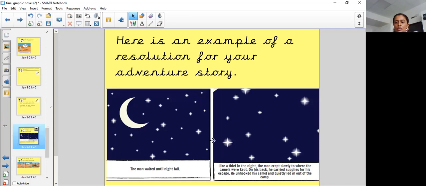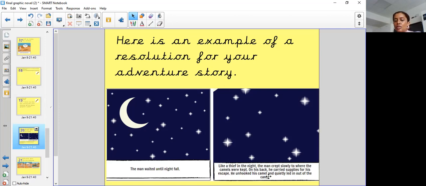This is the resolution. So it's got a picture, and here we've used some of our devices, like a thief in the night, a simile, like a thief in the night. Instead of the man slowly crept, there's the use of an adverb here. So the man crept slowly to where the camels were kept. On his back, comma, he carried supplies for his escape. He unhooked his camel, and instead of led it into the quiet camp, he quietly led it. So adverbs to explain how the verb is actually happening.